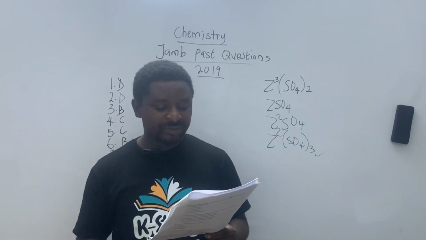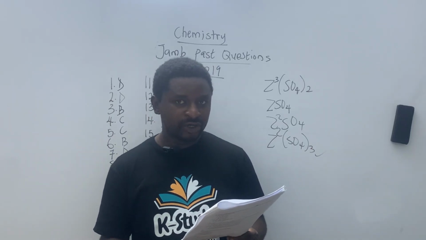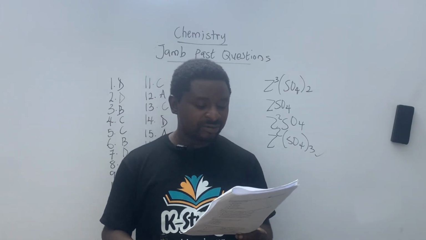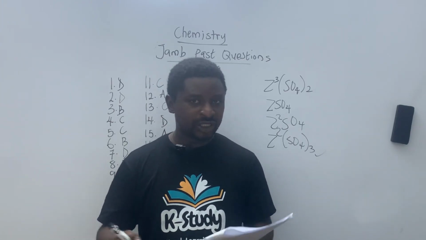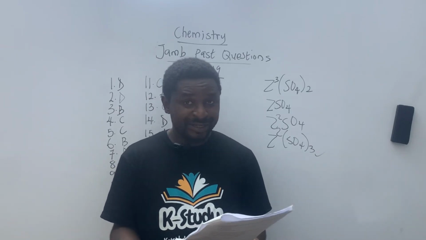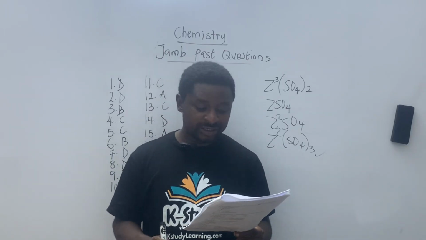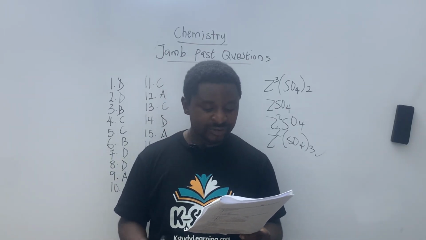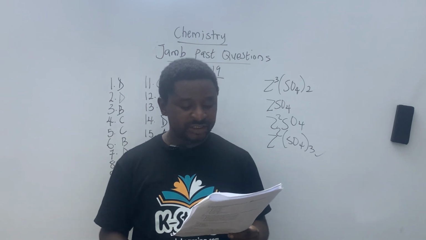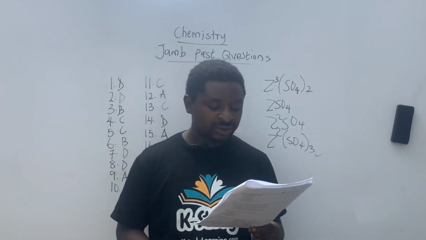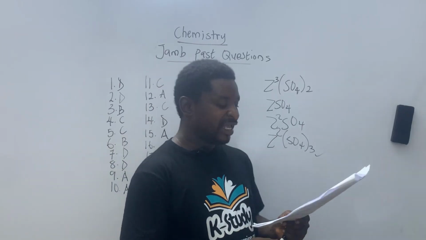Now, isoelectronic ions means their electronic configuration is basically the same. Like sodium, you have 2 8. Like magnesium, you have 2 8. When I say 2 8, it means they have other electrons to give out, but maybe 1 or 2, so they are complete. You have the 2 8 in sodium, magnesium, and silicon. And oxygen, you have the 2 8 2. The one that is the odd one out is the 2 8 2. So our answer on that question, all right, is D.